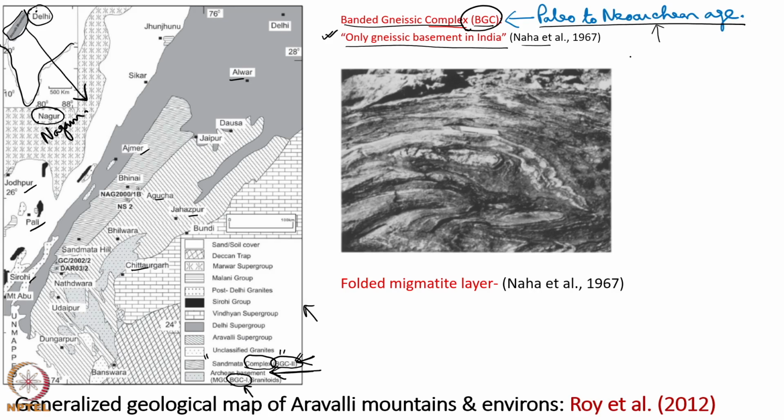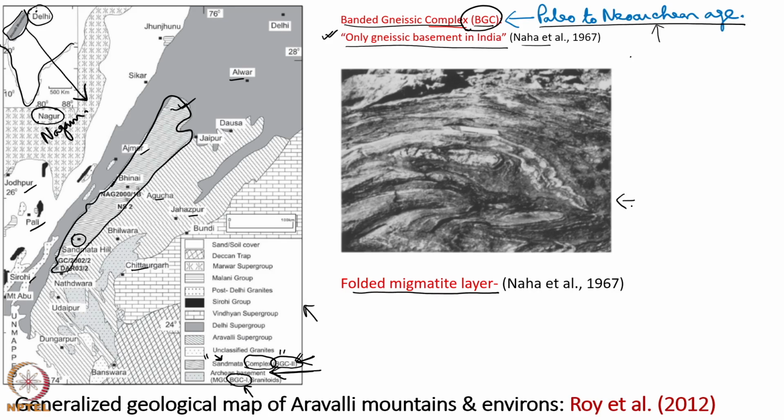Let us look at where the Sandmata complex is present. Here is the Sandmata hill, and in this region the Sandmata complex exists.